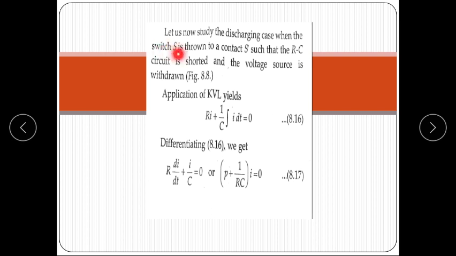Let's now study the discharge case when the switch is thrown to contact S such that the RC circuit is shorted and the voltage source is withdrawn. So applying KVL, Ri plus 1 upon C integration of i dt is equal to 0.